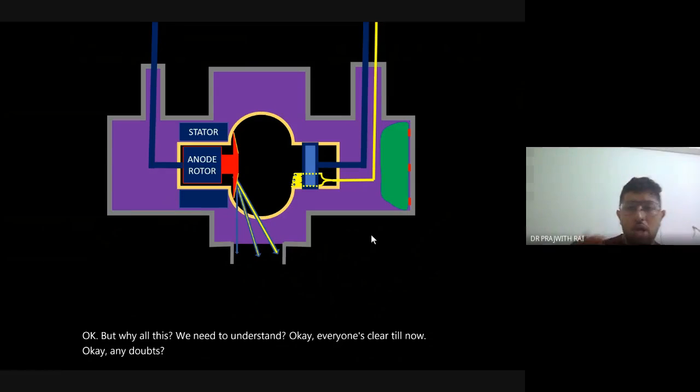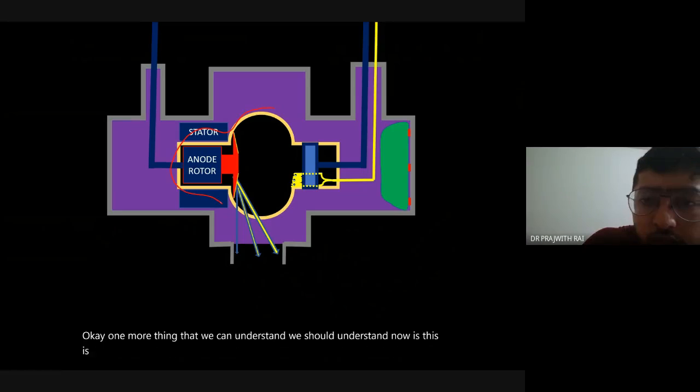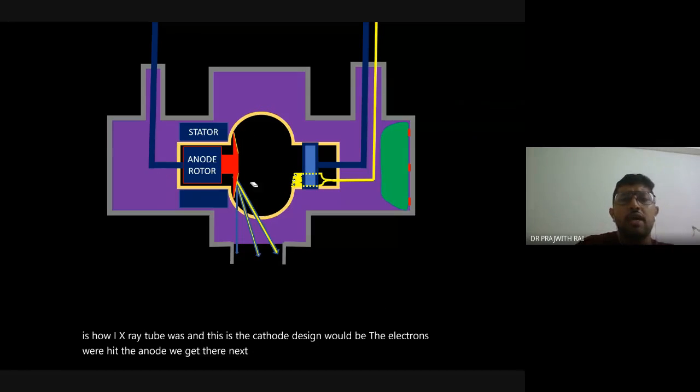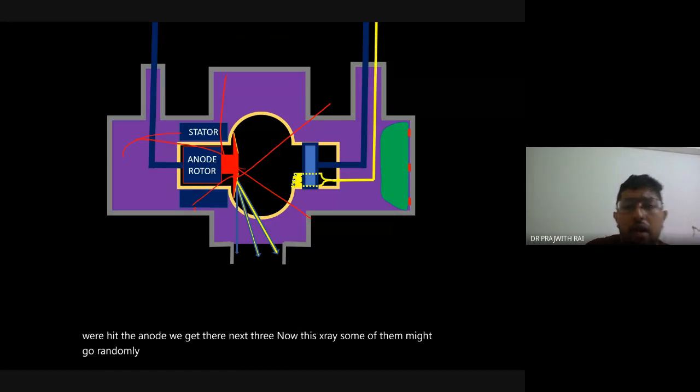Okay, so one more thing that we should understand now is how an X-ray tube works. This is the cathode, this is the anode. The electrons go and hit the anode, we get an X-ray. Now some of these X-rays might spread randomly everywhere and come out of the X-ray tube.